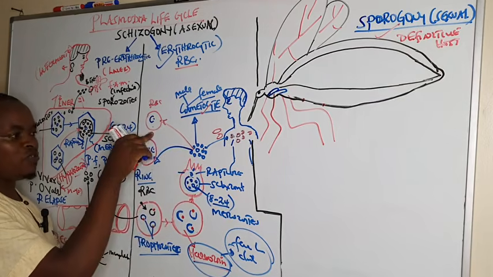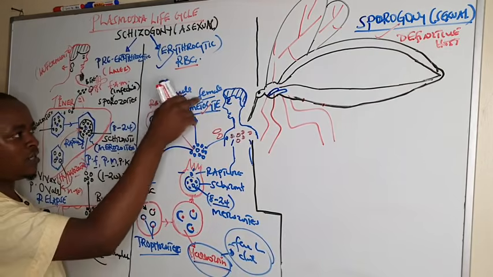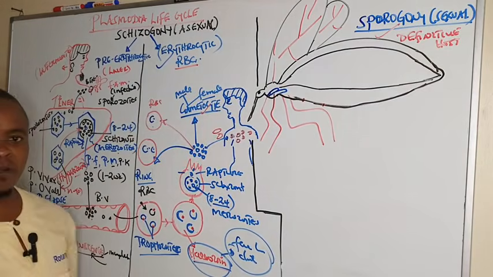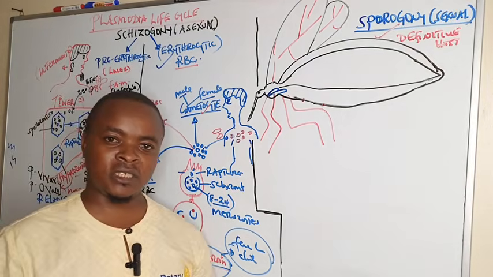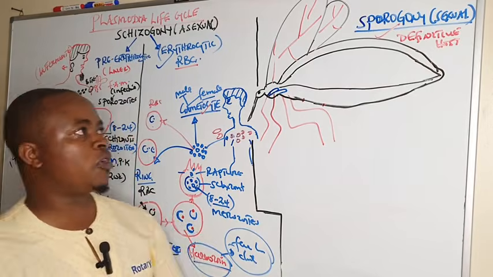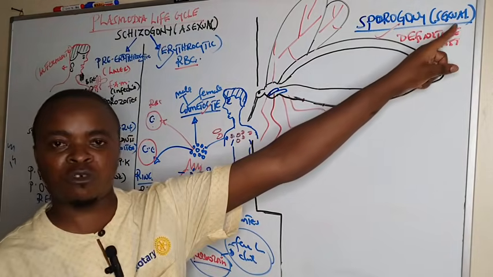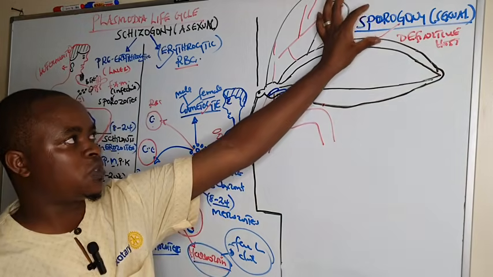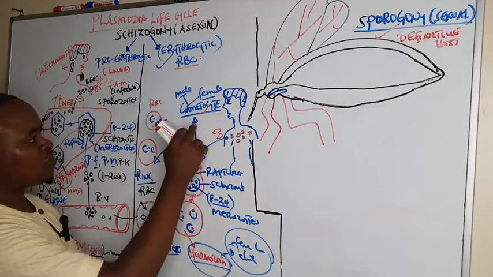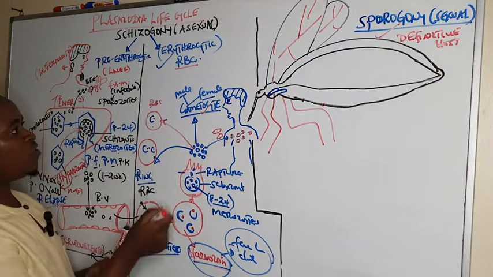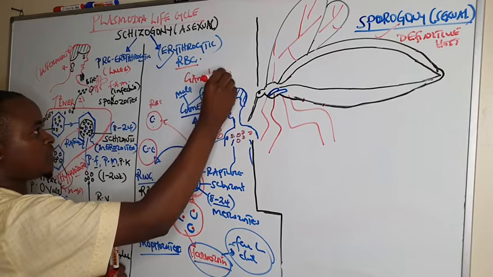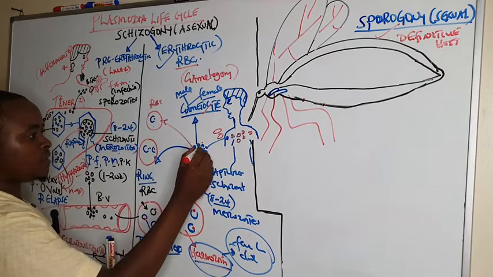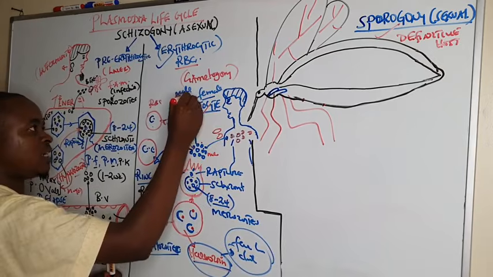Some of them attack new RBCs, others develop into male and female gametocytes. That is the end of erythrocytic schizogony. Now we go on to the last part, which is sexual, which we call sporogony. And actually the formation of gametocytes, we call it gametogony. Gametogony is the process whereby the merozoites are transformed into the gametocytes.